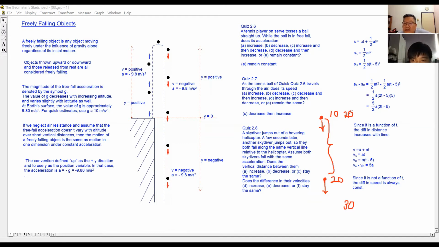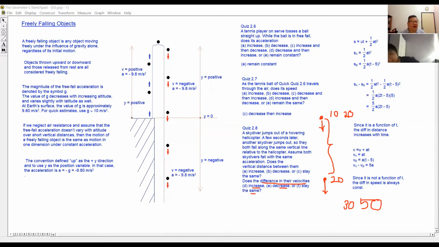Now, if let's say this person is 20, this person is now 50, right? At first the difference between them was 10. Now the difference between them is 30. So the difference in speed or velocity is not the same. It is changing all the time, right? So which is the case? The difference in velocity will stay constant, or will become bigger and bigger, or will become smaller and smaller. So that is the second question: the difference in the velocity, will it increase, decrease, or stay the same?